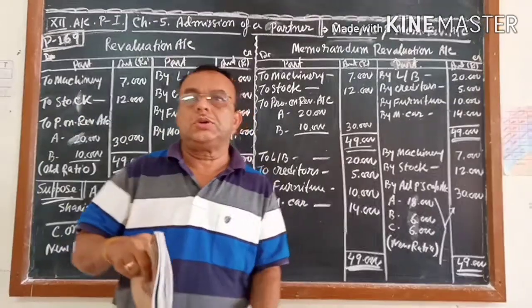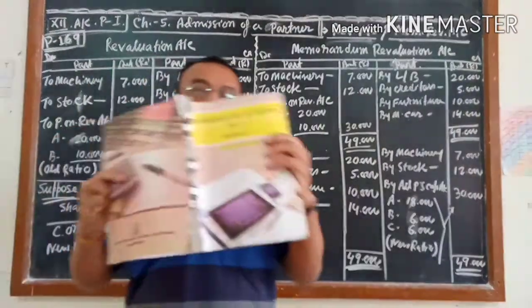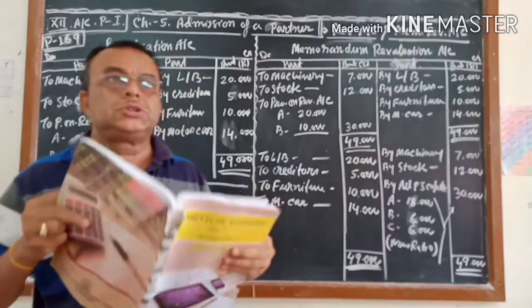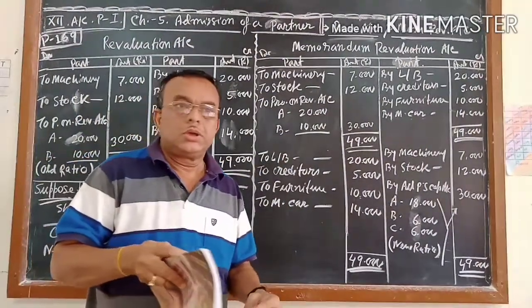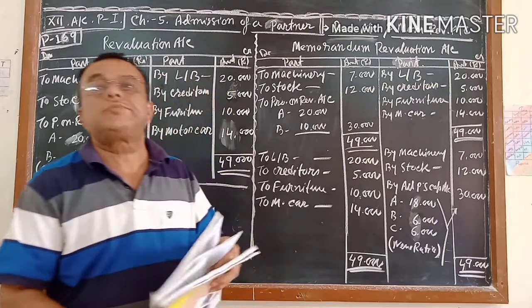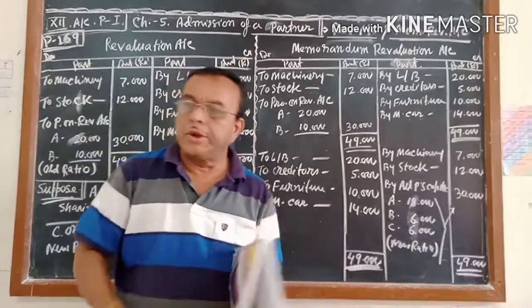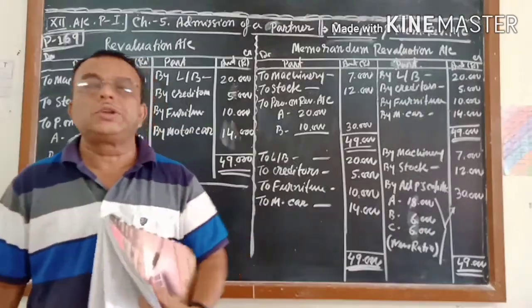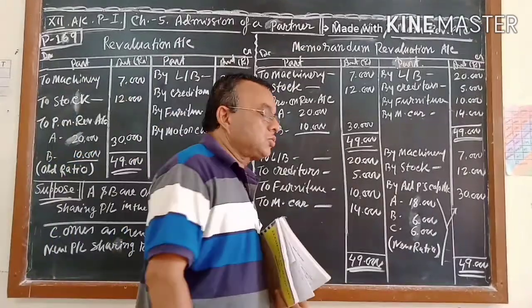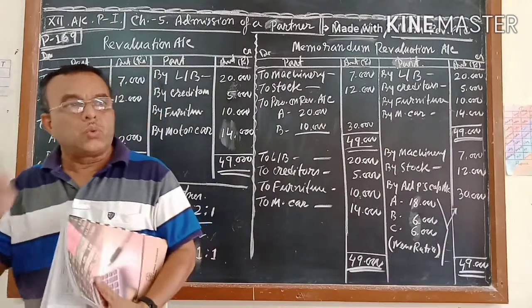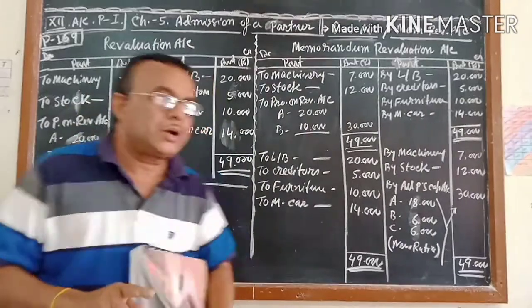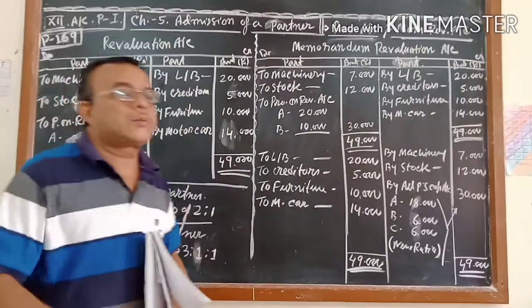Next video will be based on the 12th accounts part 1, chapter 5. It is known to all that the 5th chapter is going on. Every time I want to remind you, the 5th chapter will give you a total of 9 marks of questions. Out of that, 1 practical sum of 8 marks and 1 mark from section B.